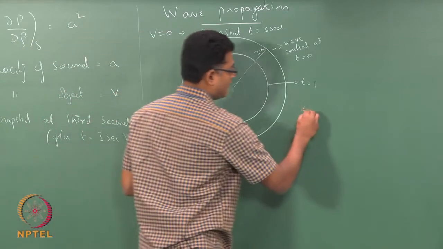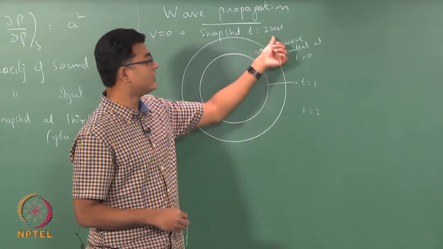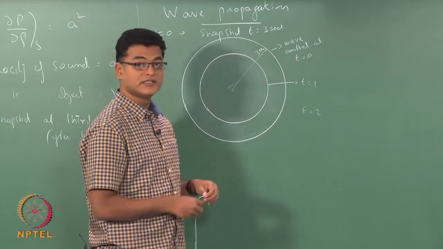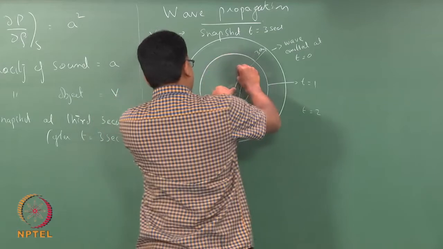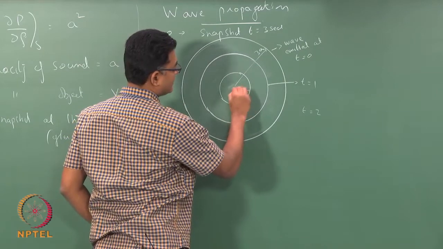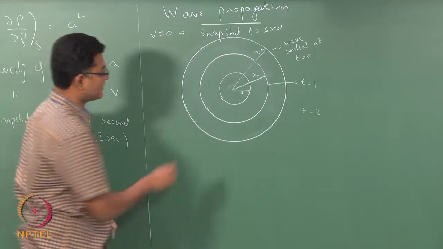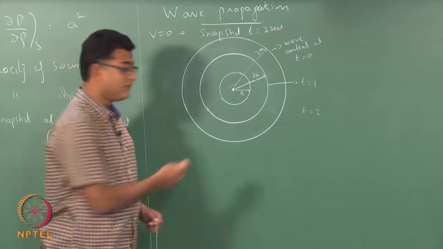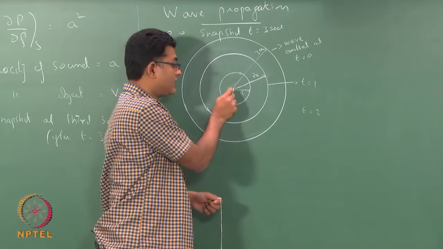Now, the wave at t equals 2 would have travelled only a distance because the difference is only 1 second. In 1 second the wave travelled just a. So, the wave generated at t equals 2 would have travelled just a. So, this is just a, this is just 2a, this is just 3a. So, I repeat. At the third second the wave has just been generated, but it has not travelled anywhere. So, this would be the wave that is going to be at the source itself.